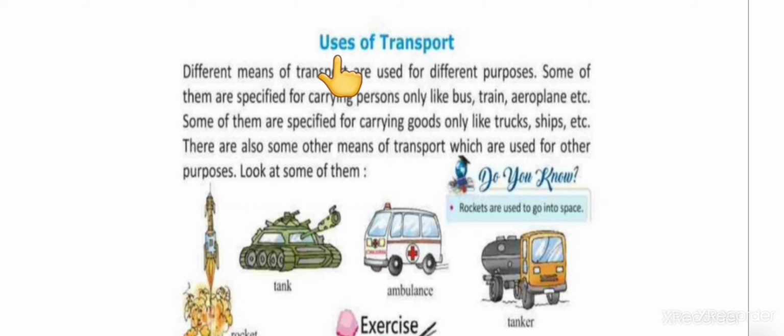Now we will read about uses of transport. Different means of transport are used for different purposes.